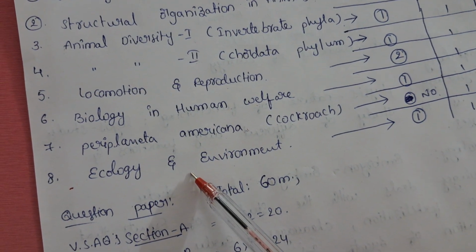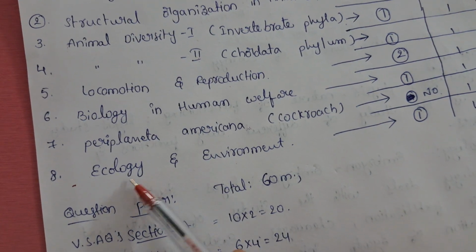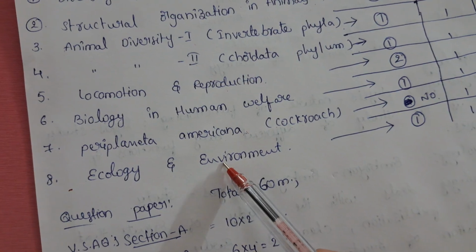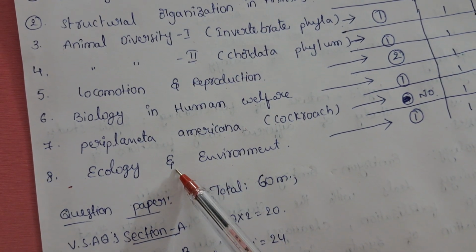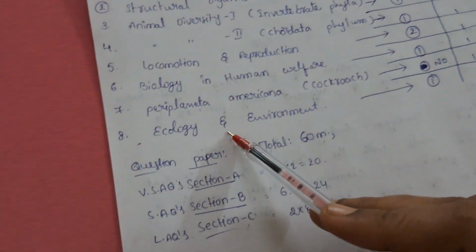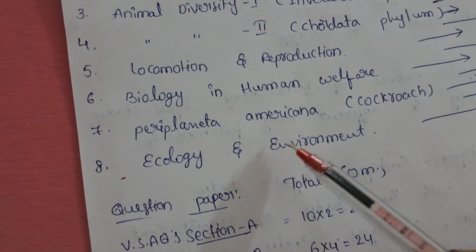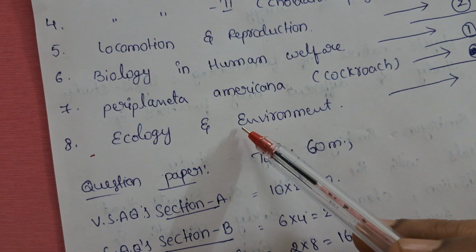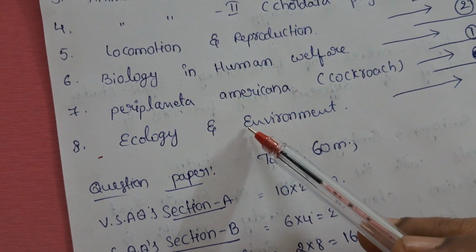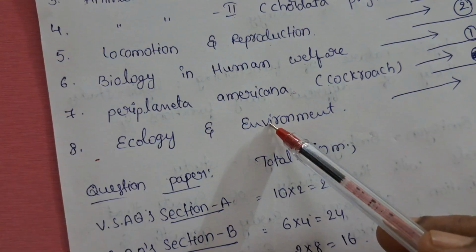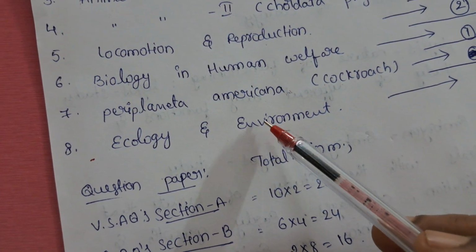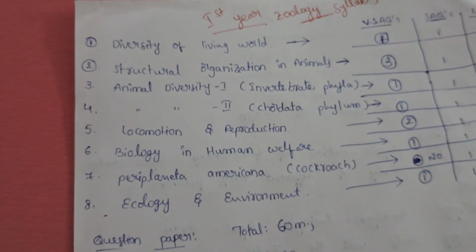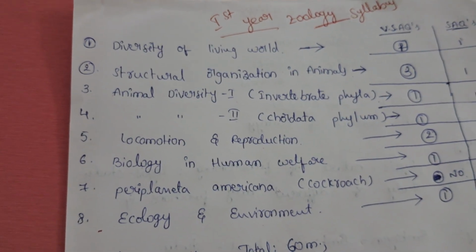Next one, last but not least, is ecology and environment. This chapter covers different types of environments, different lakes, aquatic environments, how animals survive in different environments, lake ecosystem, food chain, and different types of air pollution. Everything is read in ecology and environment. Okay, these 8 chapters are the most important in zoology.